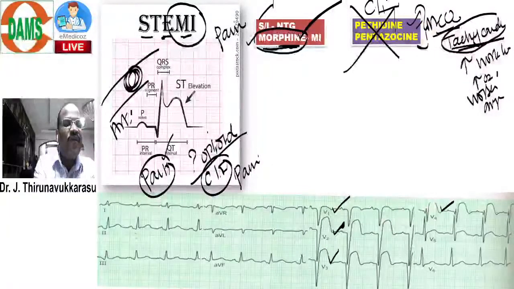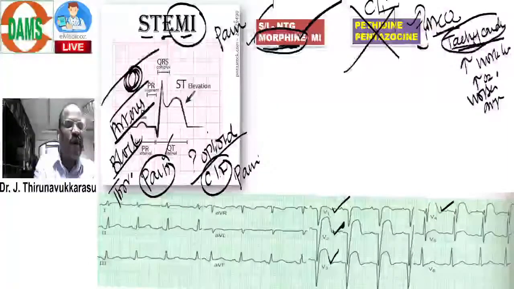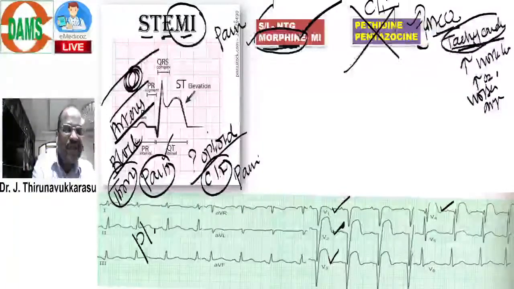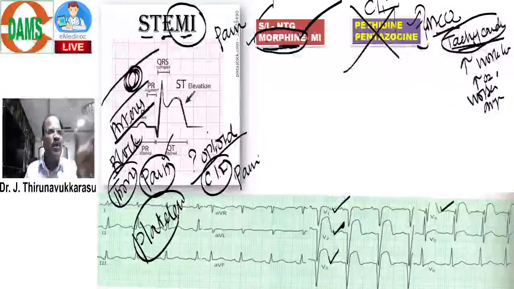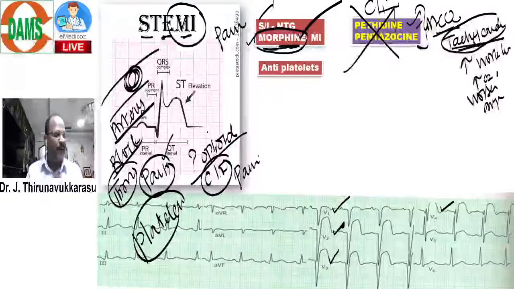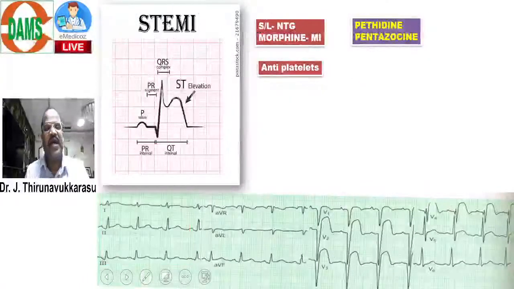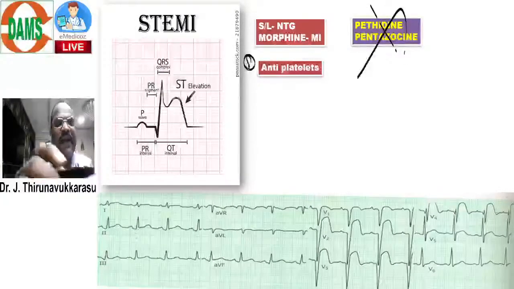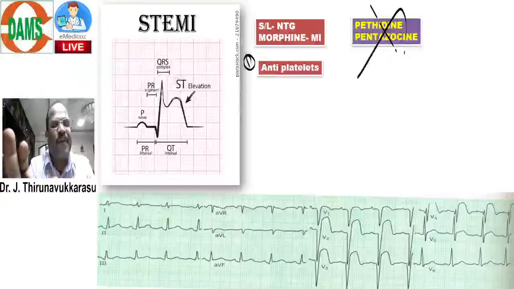Whenever there is a block in the artery, most of the time it is a thrombus. The thrombus in the artery is mainly formed by platelets. Platelets are the main thing causing obstruction in the artery. So, to relieve the obstruction, I need antiplatelets. For treating MI pain, we give nitrates and then morphine, but don't rely on this alone. We have to use antiplatelets like aspirin and clopidogrel. That is very important, very important.